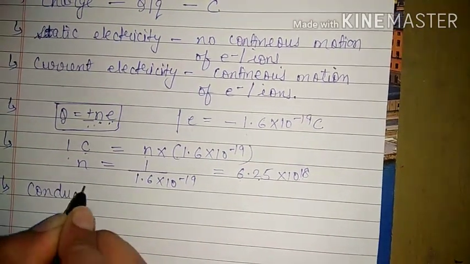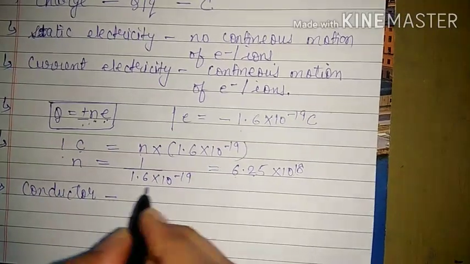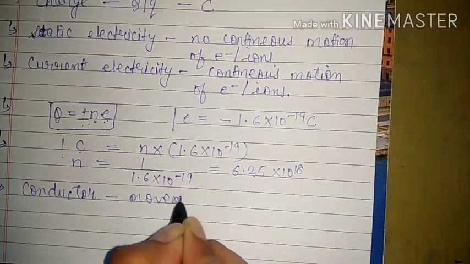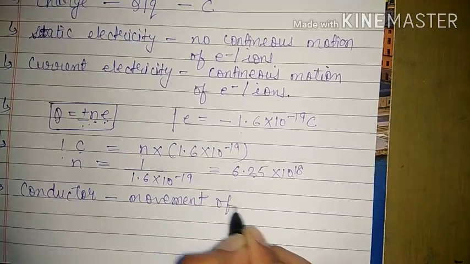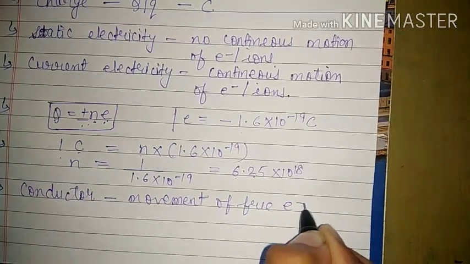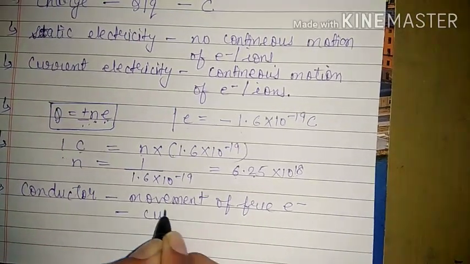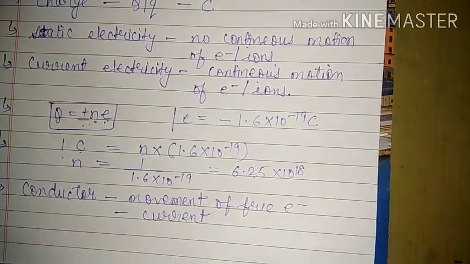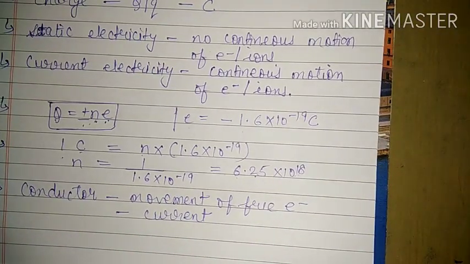In conductors, movement of free electrons is responsible for production of current. That means if the material which you are using has free electrons, then only it can conduct electricity.